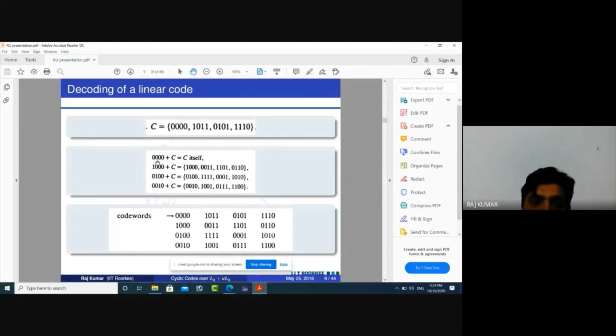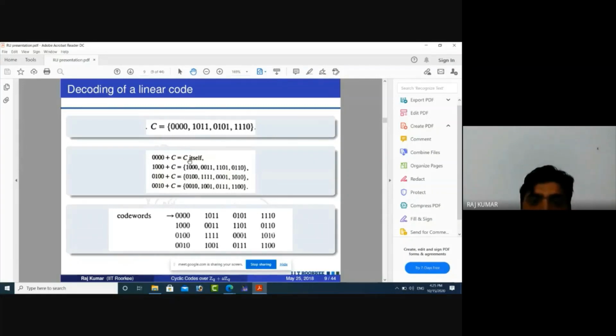The first coset is C. The second coset will be 1 0 0 0 plus C. The third is 0 1 0 0 plus C, and the fourth is 0 0 1 0 plus C. So we can note that 1 0 0 0, 0 1 0 0 and 0 0 1 0 are the first elements of these cosets. These elements are known as leading elements of these cosets.